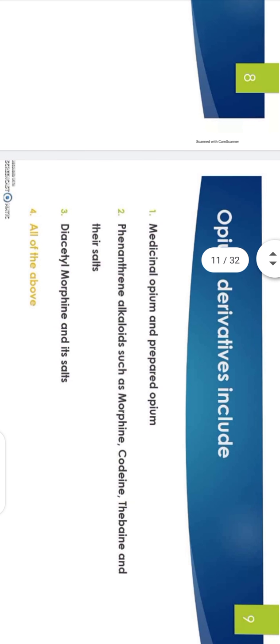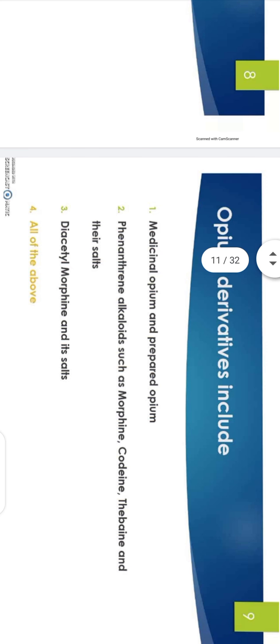Opium means the coagulated juice of opium poppy and its mix, excluding preparations containing less than 0.2% morphine. Opium derivatives include medicinal opium and prepared opium, phenanthrene alkaloids such as morphine, codeine, and thebaine, and their salts, and diacetyl morphine with its salts.